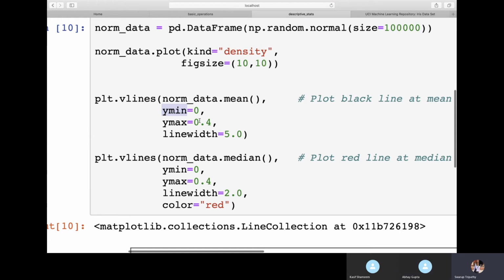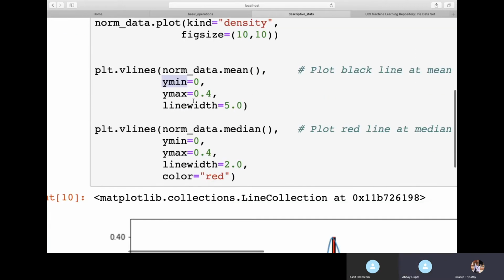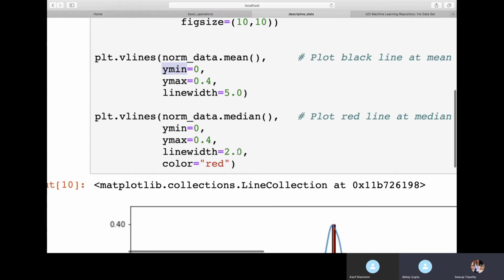Then I'm giving some line width. Line width is nothing but how thick you want the line to be. I'm giving a line width of 5.0, a thicker line. When you do this, it will plot a black color line on that particular area, a vertical line where the mean is. Then similarly I am doing norm_data.median. I also want to see where the median lies. So I have taken norm_data.median and the same thing, but the line width here I have given a lesser one because I want to see the line color.